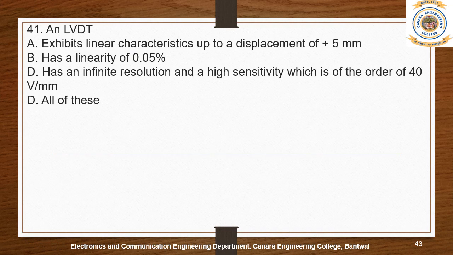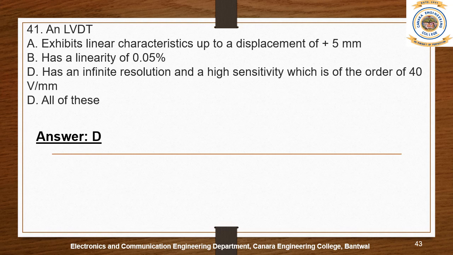An LVDT exhibits linear characteristics up to a displacement of plus or minus 5 mm, has a linearity of 0.05 percent, has an infinite resolution and a high sensitivity, which is of the order of 40 volts per millimeter.